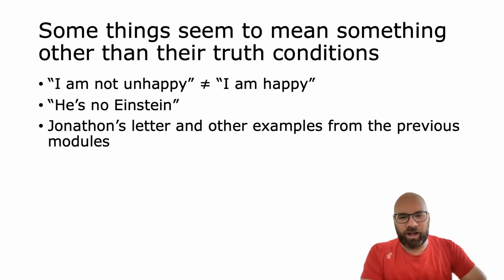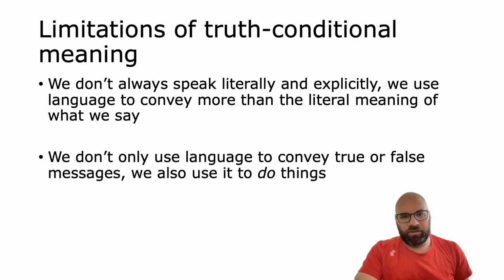And of course, several modules ago, we looked at the letter from Jonathan to Mary, the letter that was in a bottle in the ocean. And there were a lot of examples there where we could think that the letter means something different than what it literally means. So the bottom line here is that there's more to meaning than just truth conditions. First of all, we don't always speak literally. We don't always say exactly what we mean explicitly. We often use our language to convey something more than just the truth conditions.